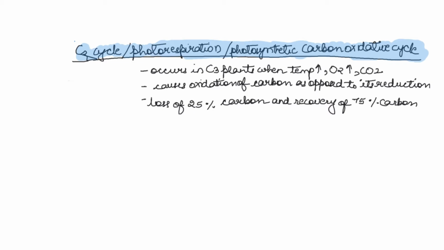So this occurs in those plants where the climatic conditions are not very favorable for photosynthesis. Okay. However, the downside is that while utilizing this cycle, around 25% of carbon is wasted, and there is recovery of 75% of carbon.